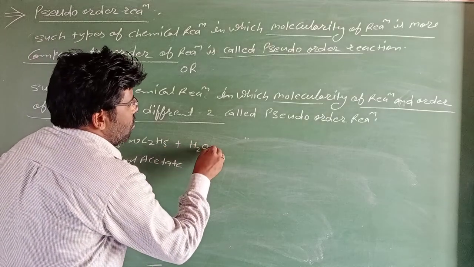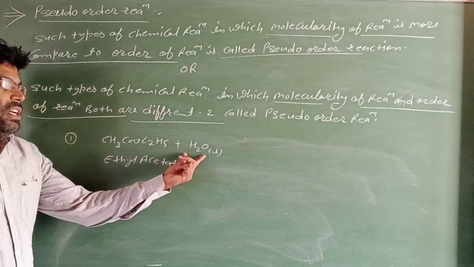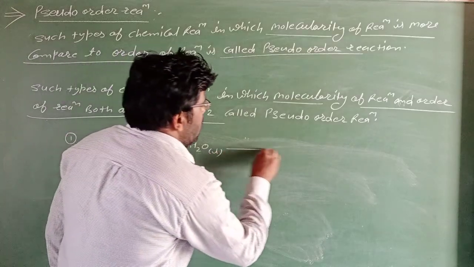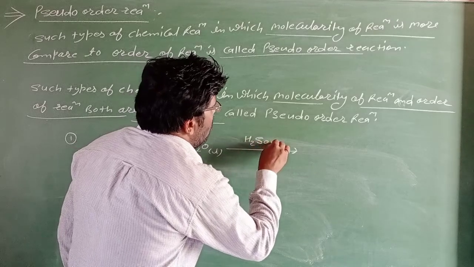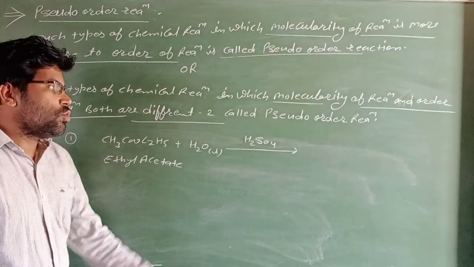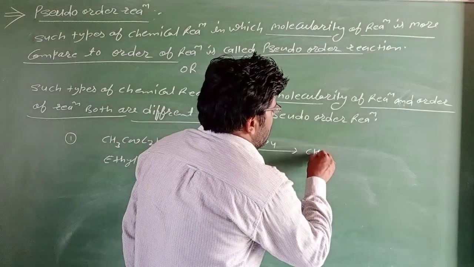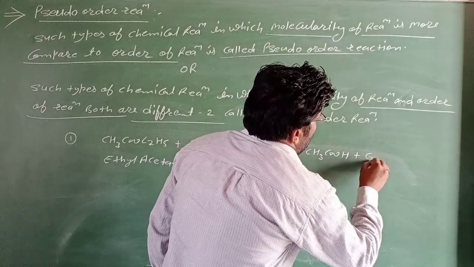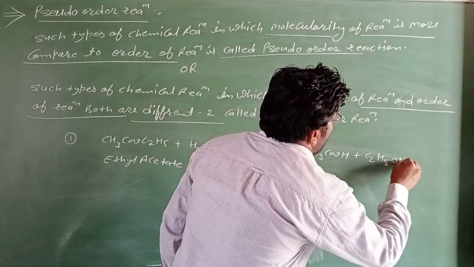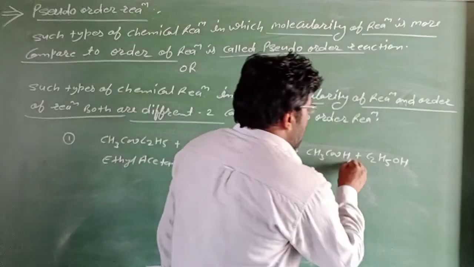Hydrolysis means water molecule. Ethyl acetate reacts with a water molecule in the presence of sulfuric acid, H2SO4, and forms acetic acid, CH3COOH, plus C2H5OH.